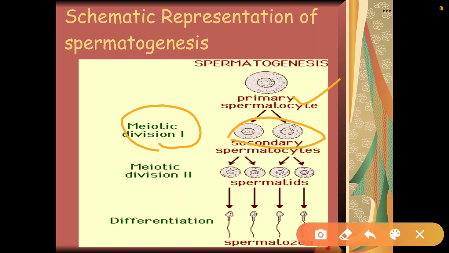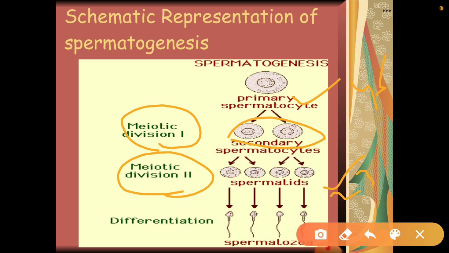Secondary spermatocytes will further undergo the second meiotic division, and they will form four haploid cells, having half the number of chromosomes, that is 23 chromosomes. So a primary spermatocyte will have 46 chromosomes, whereas spermatids will have 23 chromosomes.